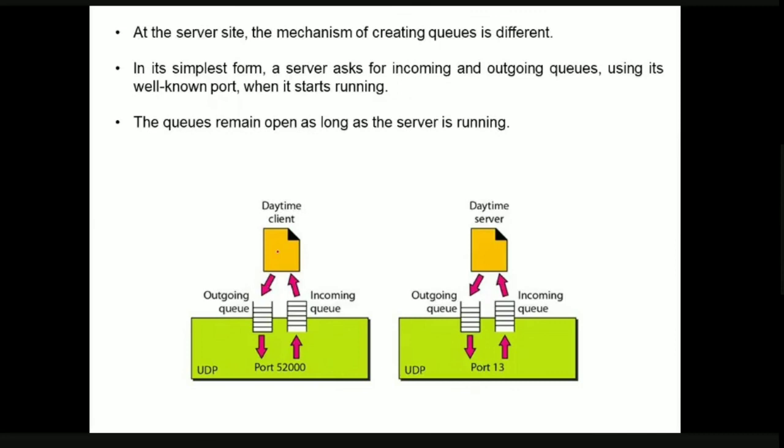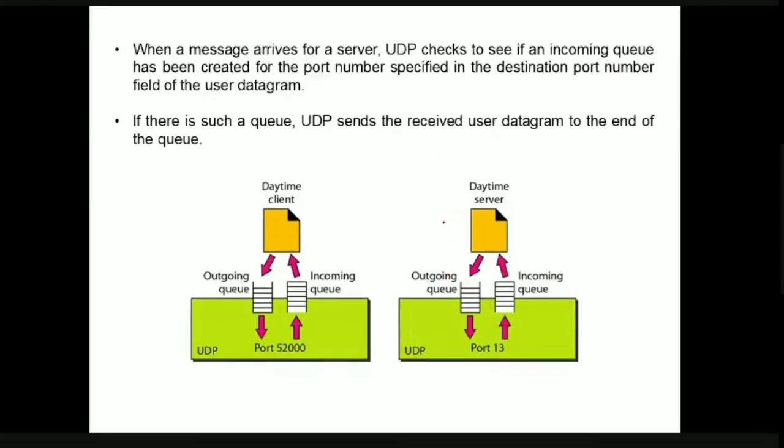Now coming to the queues on the server side, creating queues on the server side is somewhat different compared to the client side. The server is going to ask for incoming queues and outgoing queues. Here on the client side we identified a process with port number 52000, which is an ephemeral port number, but here we have used port number 13, which is a well-known port number. Here also the queues remain in memory as long as the server process is running. Now when a message arrives at the server, from the outgoing queue of the client, this message will come to the incoming queue.